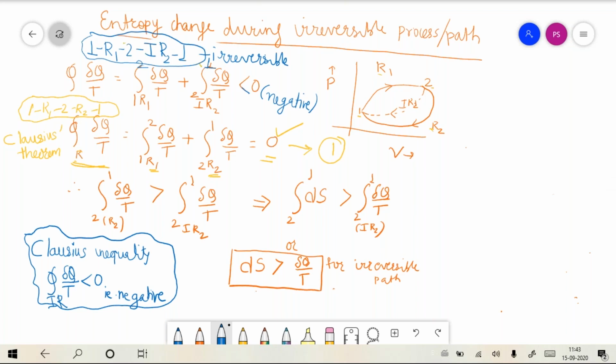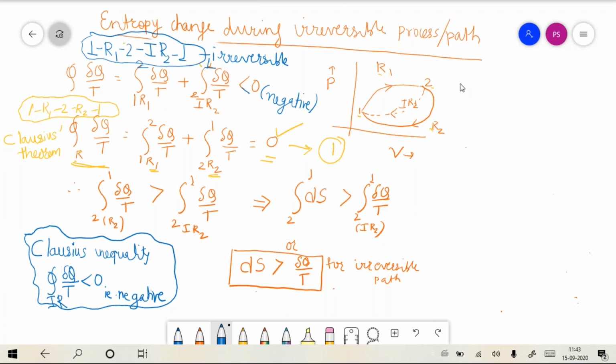Okay, Nikhil Pardesi, thank you. Shanavari, thank you. Vedant, thank you. Aniket, thank you. So please note that if it is the irreversible cycle, then the cyclic integral of del q by t is negative, and that is what I had written.